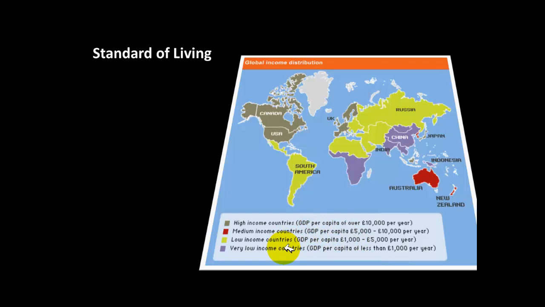You'll see these are generally underdeveloped nations: Central and South America, Eastern Europe, China, Africa, and Asia.